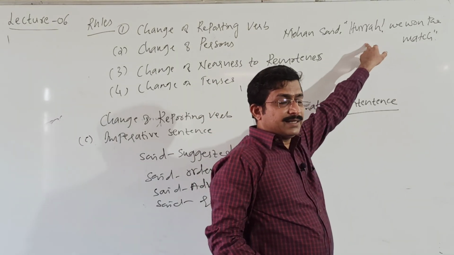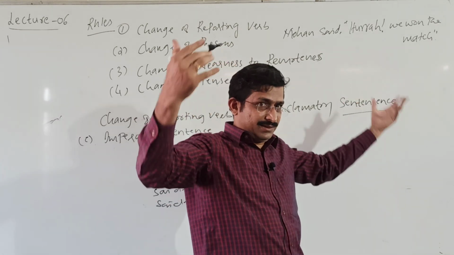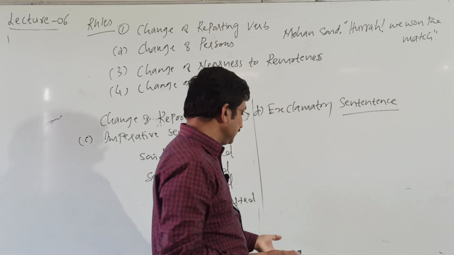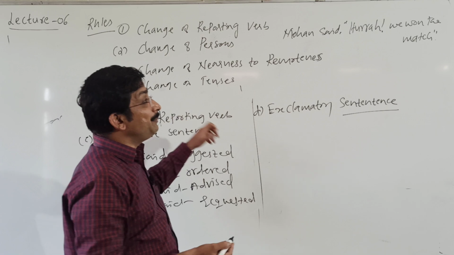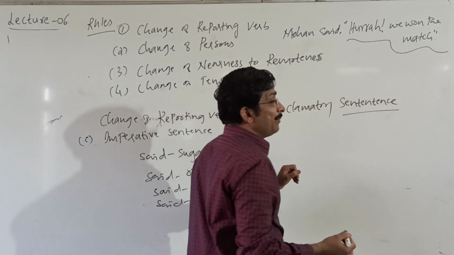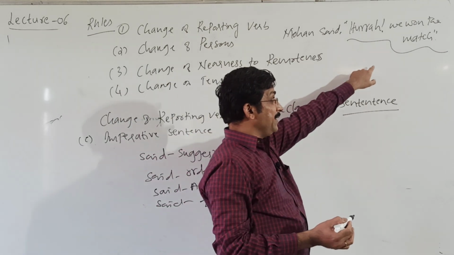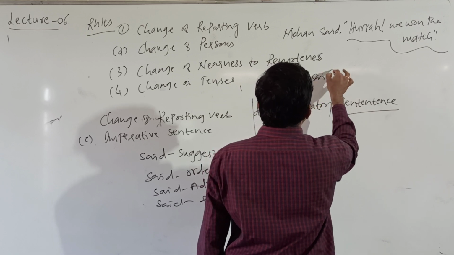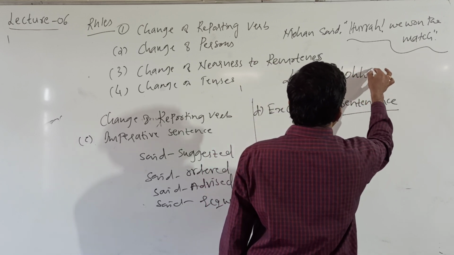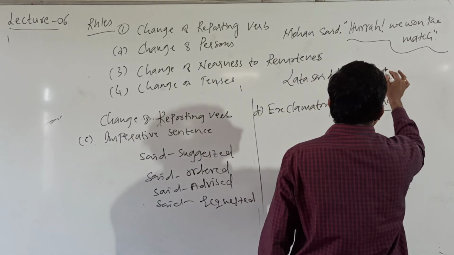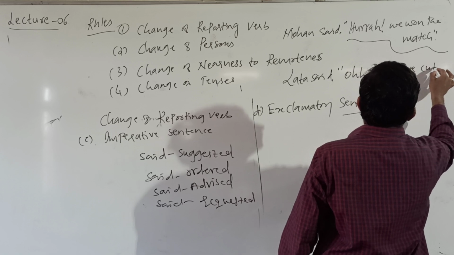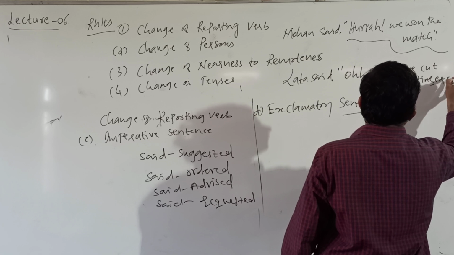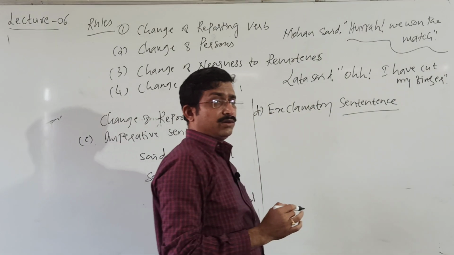Okay. Exclamation depends upon interjection. Exclamatory sentences, how do we use? How do we change the reporting verb depending upon the sense of the statement within the inverted commas? Here, another example. Lata said, oh, I have cut my finger.